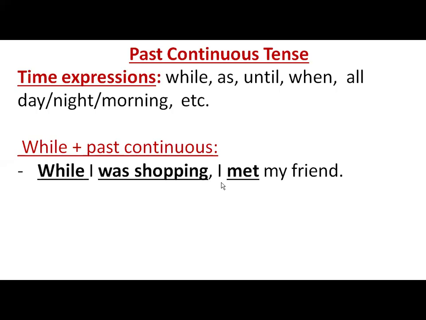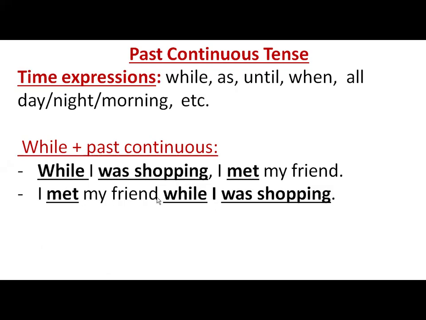Then we continue the sentence: I met my friend. This is the second clause. We have two clauses in the sentence: the first clause, then a comma, and then the second clause. We can exchange the order of the two clauses. We can say, I met my friend while I was shopping.